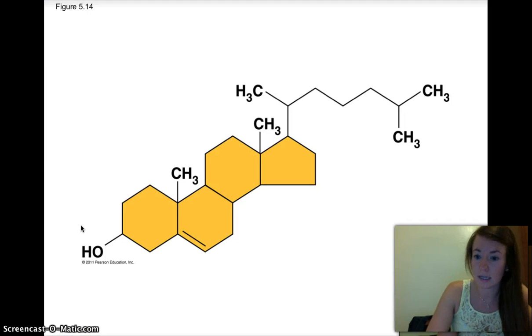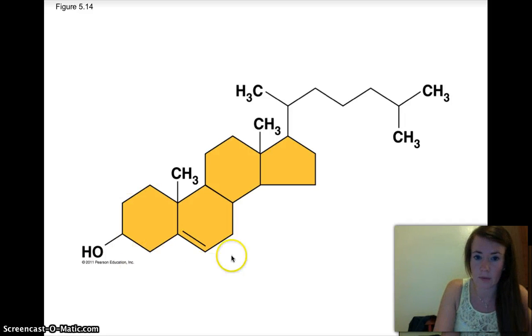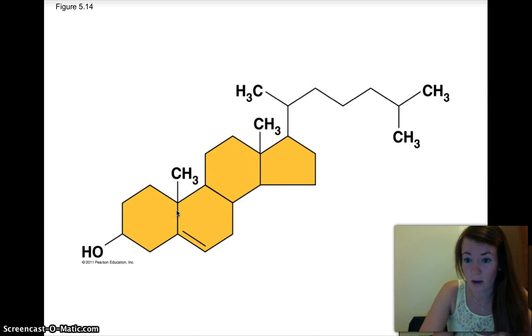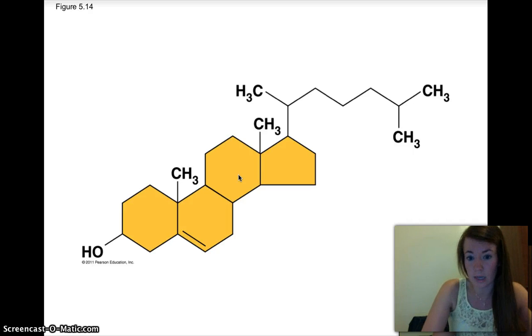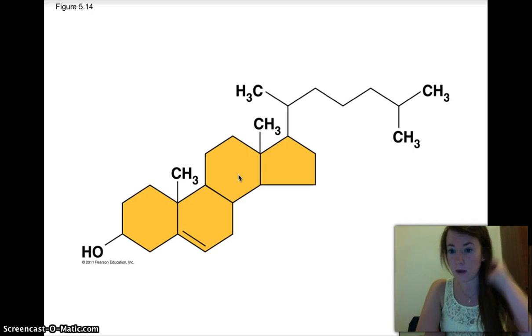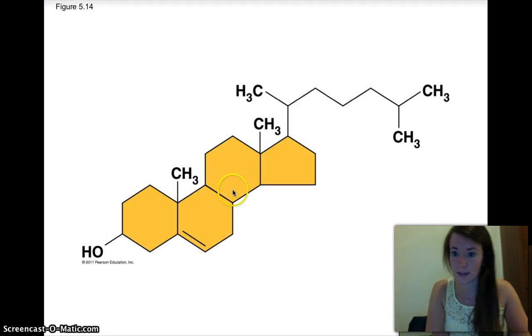And so this is what a steroid looks like. This is cholesterol. So there's 4 fused carbon rings, and over here we have a nonpolar side chain. All of these are very nonpolar because when you just have carbons and hydrogens, there's basically no polarity. We have the hydroxyl group down here, but for the most part, everything is carbons and hydrogens. No side groups, nothing to make it polar and have an affinity for water. So it's very nonpolar. And that's the end of lipids.